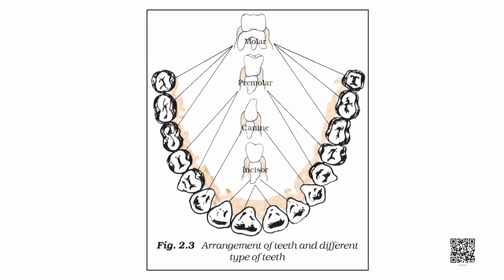Now students, you might have noticed that all the teeth in our mouth are not similar. They are not even the same. We have different sets of teeth in our mouth. They are namely incisors, canines, premolars and molars, and all these teeth have different functions.